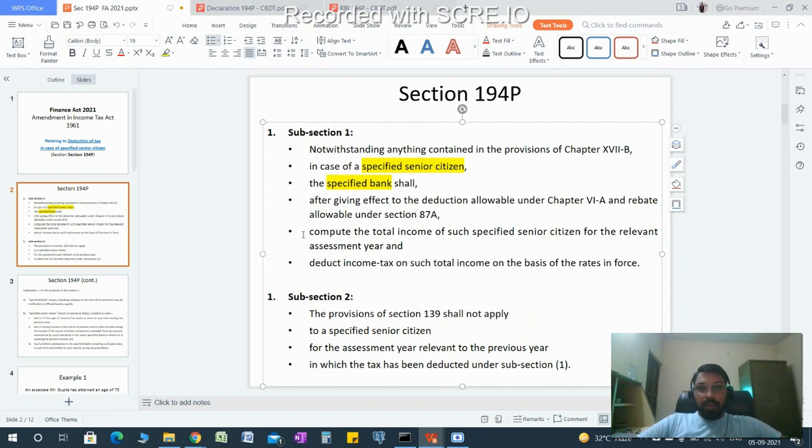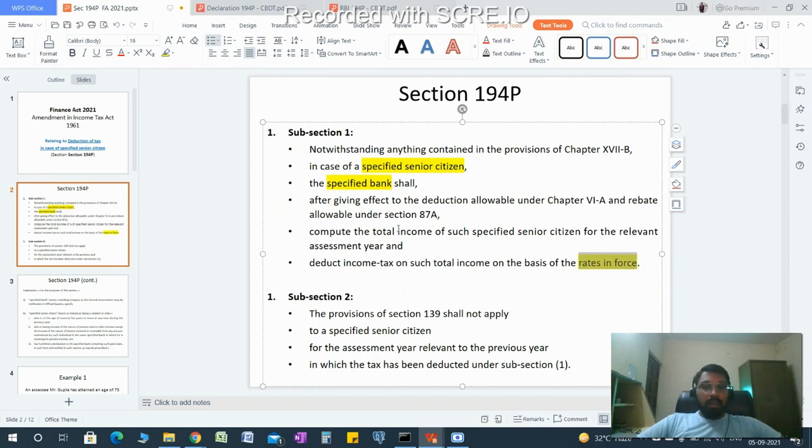The specified bank shall compute the total income of the specified senior citizen for the relevant assessment year and deduct income tax on such total income on the basis of rates in force.